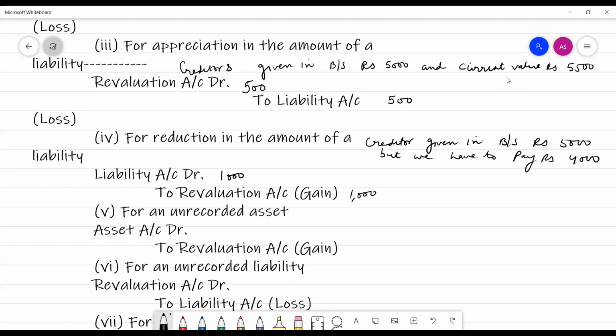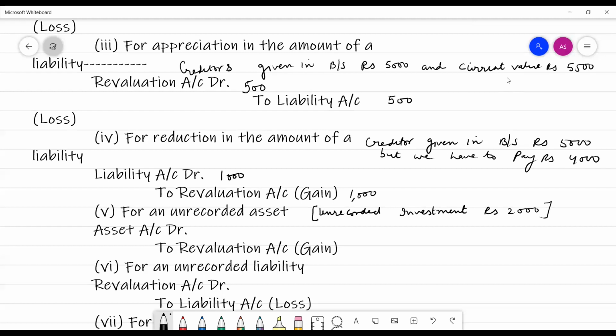And here is the fifth entity which is related with the revaluation account. If there is an unrecorded asset, assume unrecorded investment of rupees 2,000, an investment which was not recorded in the books, then it is a benefit, a gain for the organization.